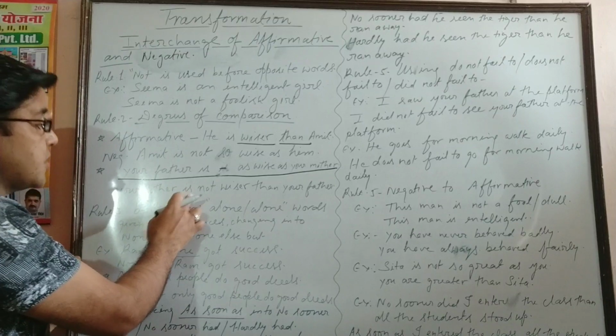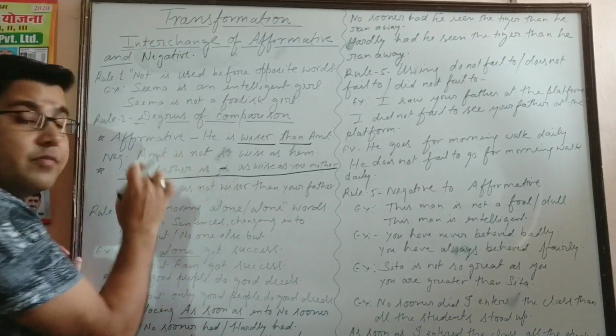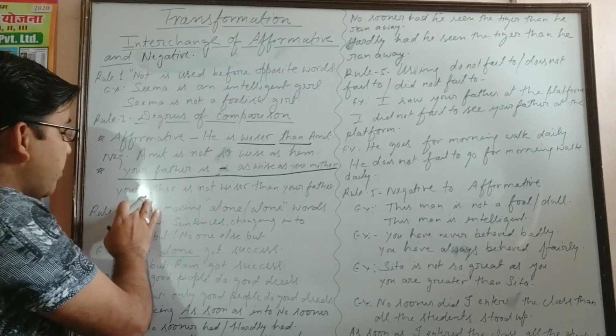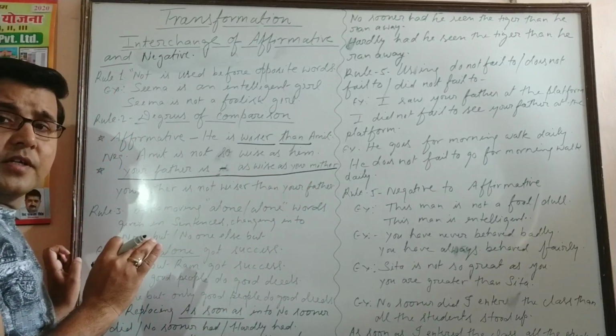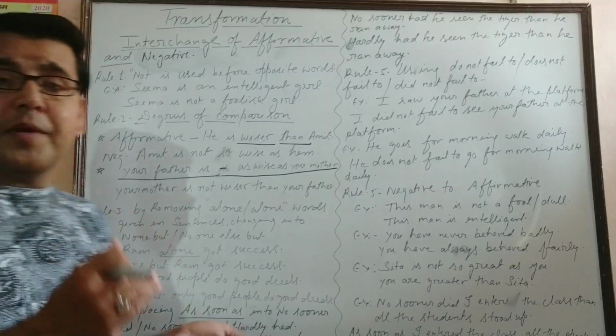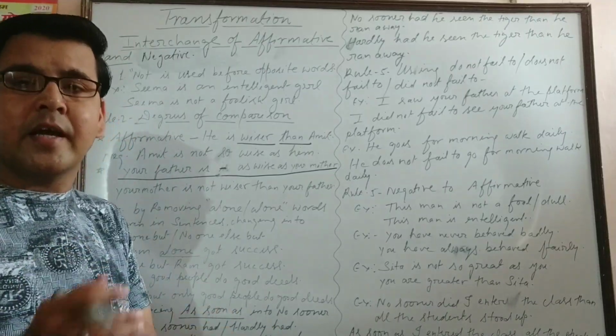Your mother is not, because that was positive, so what do we have to make it? Negative. Your mother is not wiser than your father. Got it? In this way, the degree will be comparative and your sentence will be negative.